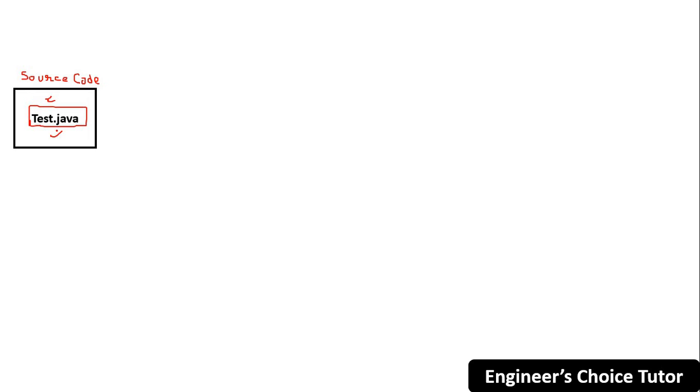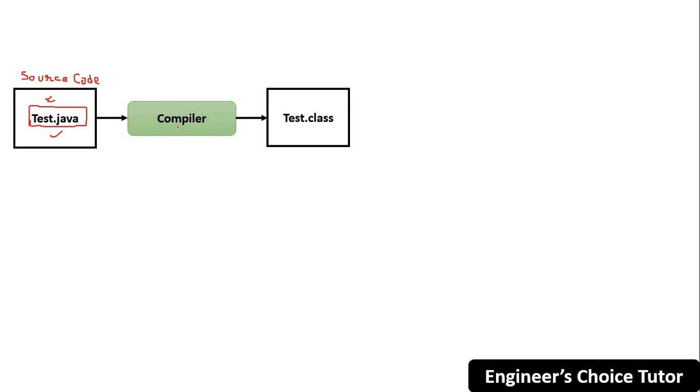Now, after compilation, you will get a test.class file. So this .class file is called compiled code, which contains bytecode, which is generated by the compiler from source code. Okay, this much is clear.